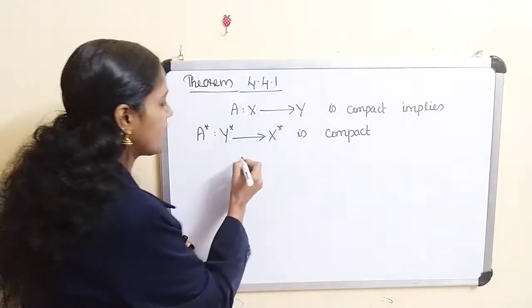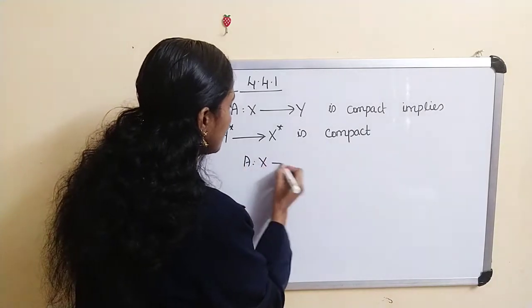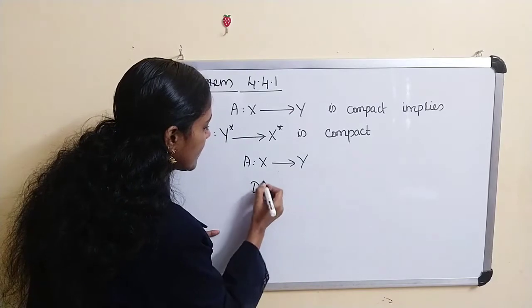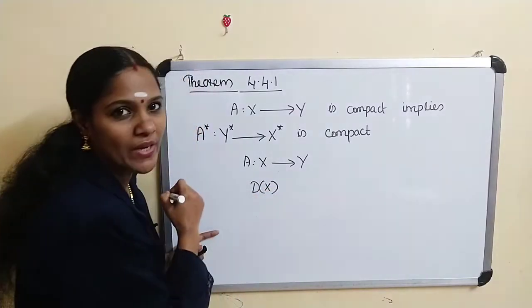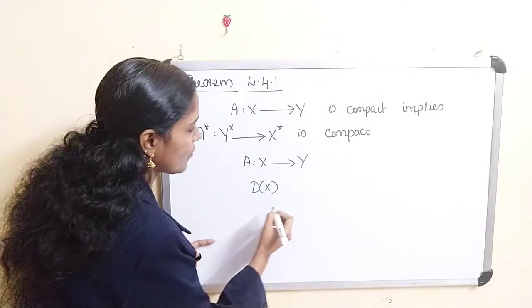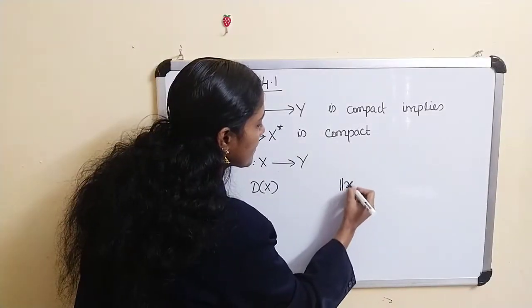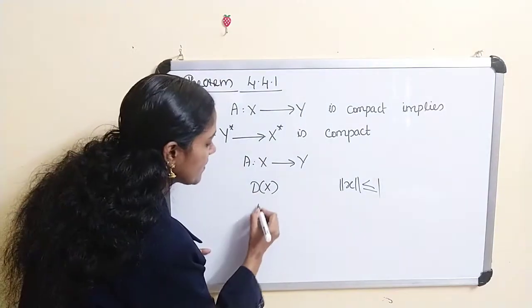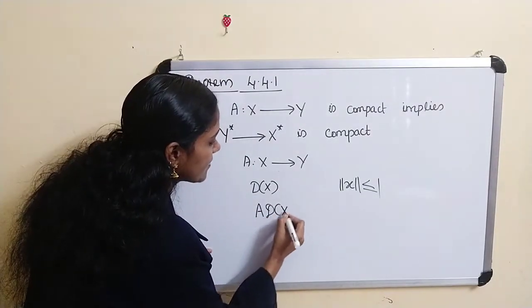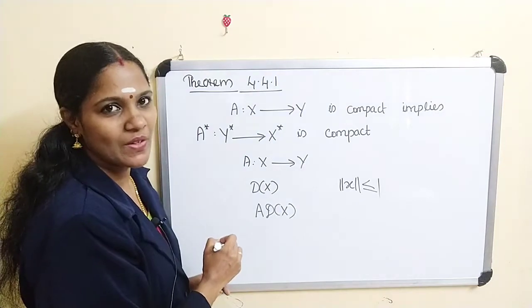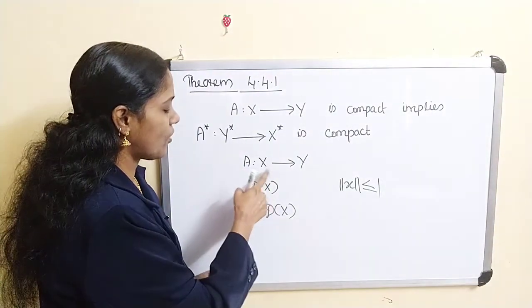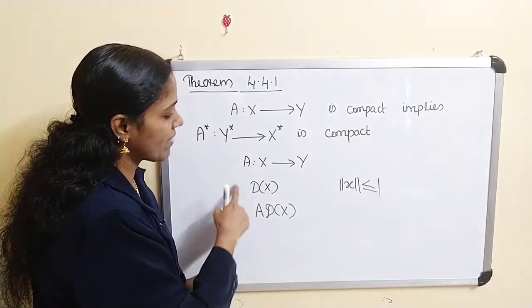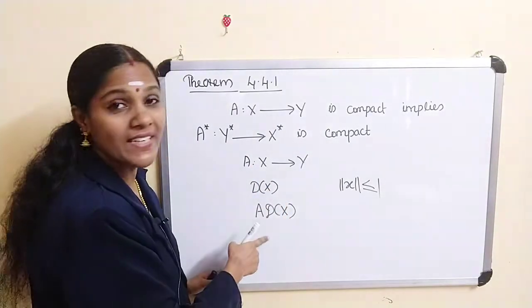That means if A from X to Y is a compact operator, then what about the unit ball in X? Unit ball in X is denoted as DX. Okay. And the image of the unit ball means, for every x with norm of x less than or equal to 1, the image of the unit ball means A DX. A DX is pre-compact. Okay. A is a compact operator if and only if this holds. So to prove A is compact, it is enough to prove that for every unit ball DX, A DX is pre-compact.